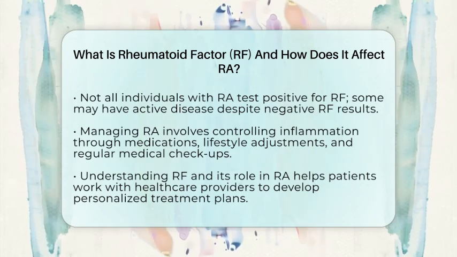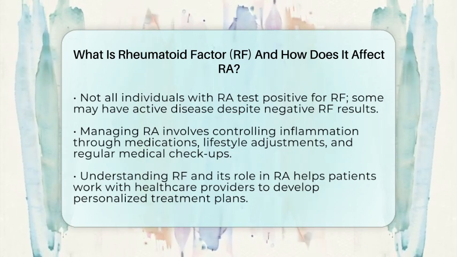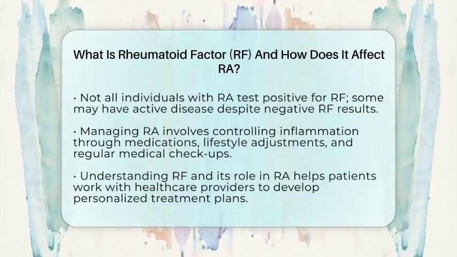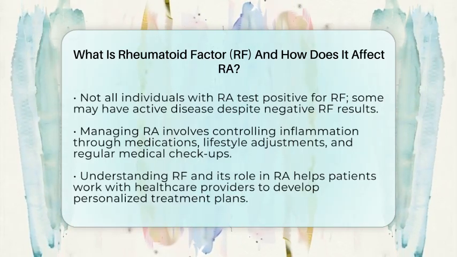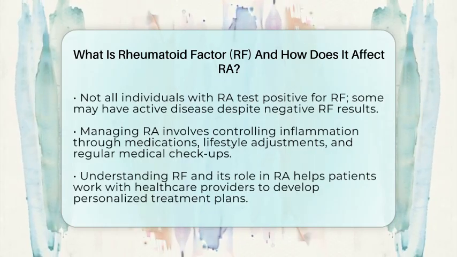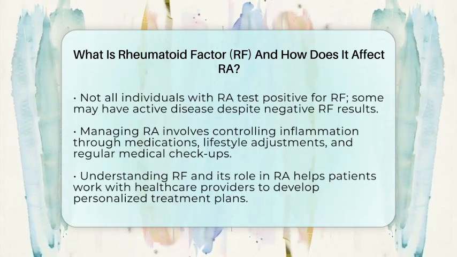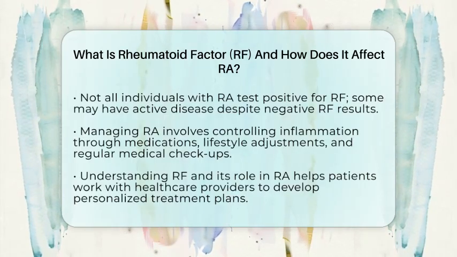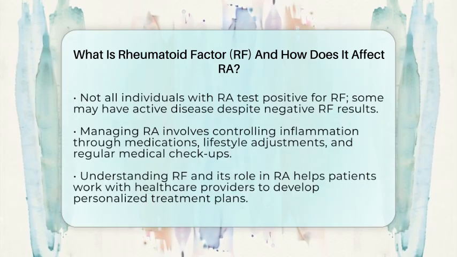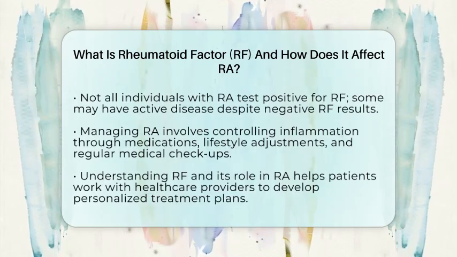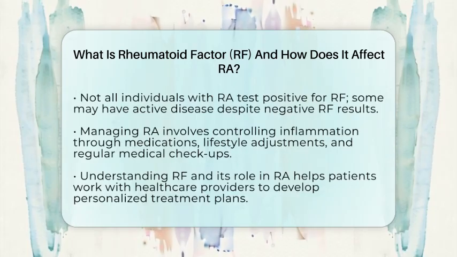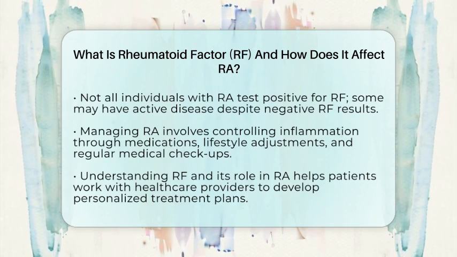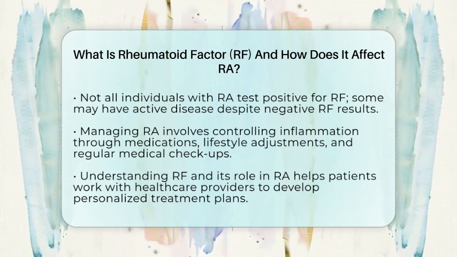In terms of the long-term outlook, higher RF levels can suggest the need for more targeted or aggressive treatment to prevent joint damage. But every person's experience is different, and treatment plans are tailored to each individual's symptoms and health status. Managing RA is a complex process, and RF is just one piece of the puzzle. Always consult with your healthcare provider to understand what your RF results mean for your specific situation. Remember, understanding how your immune system works helps you better manage your condition and stay proactive in your health journey.